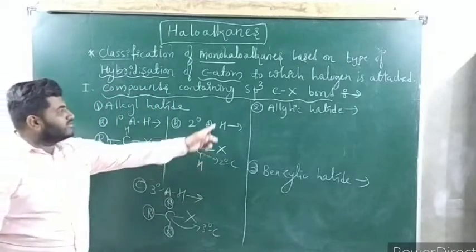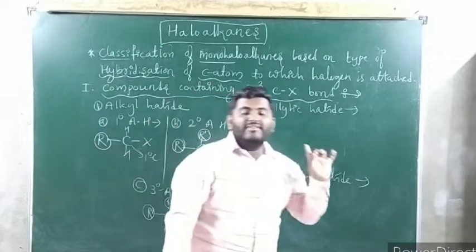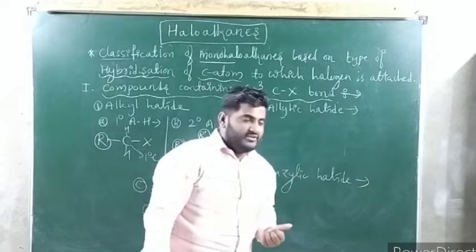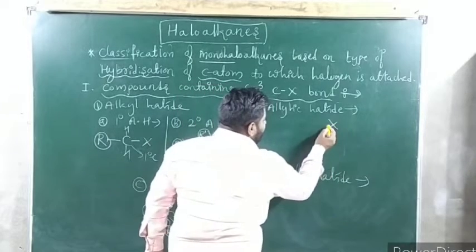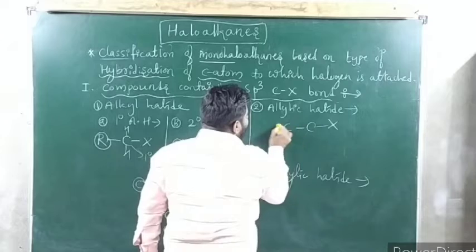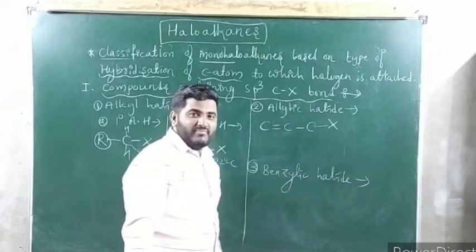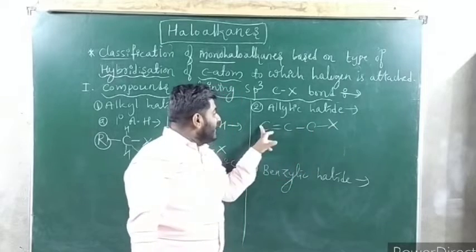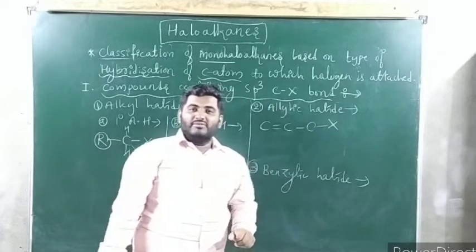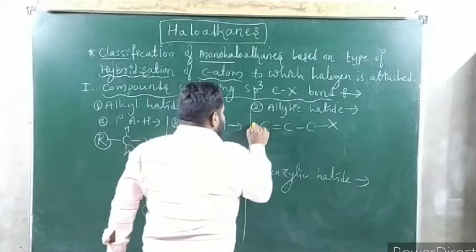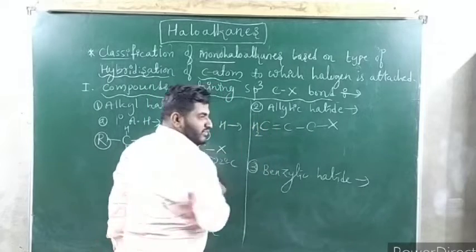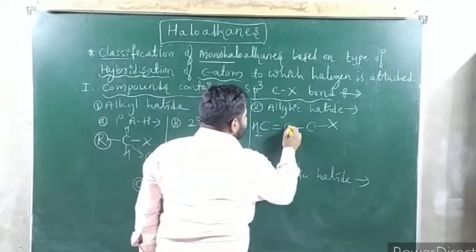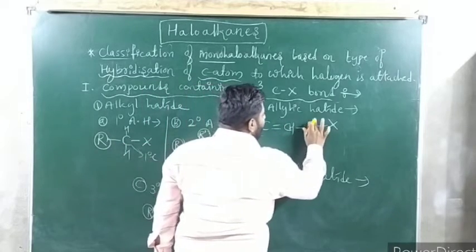And now second one, allylic halide. Look at the name itself indicating. Allylic halides are the haloalkanes in which halogen atom is attached to carbon next to carbon-carbon double bond. Carefully see. Halogen atom is attached to carbon next to a carbon-carbon double bond. Meaning is, see, here 2 bonds are over, 2 hydrogen you have tried. You know, for 1 carbon total 4 bonds are required. Here 1, 2, 3 bonds are there, you write 1 hydrogen. 1, 2 bonds are there, you write 2 hydrogen.